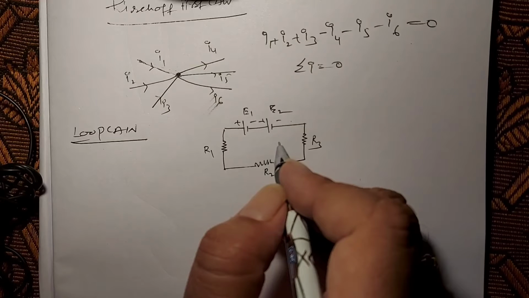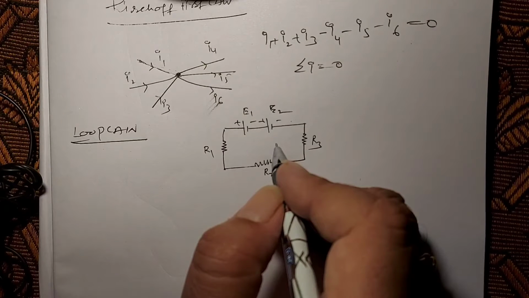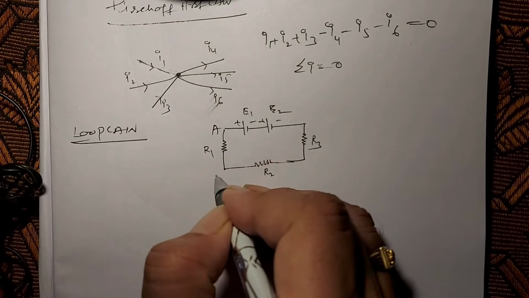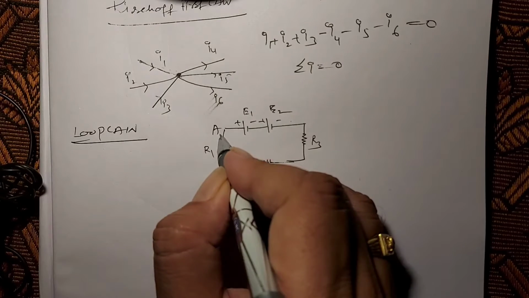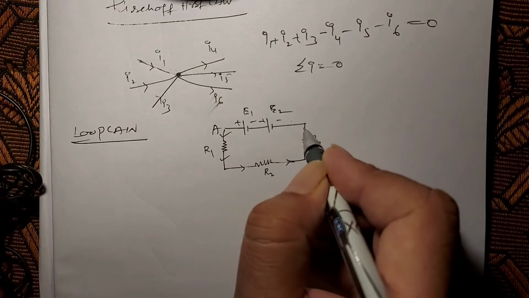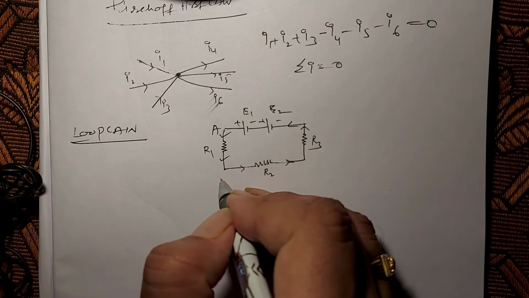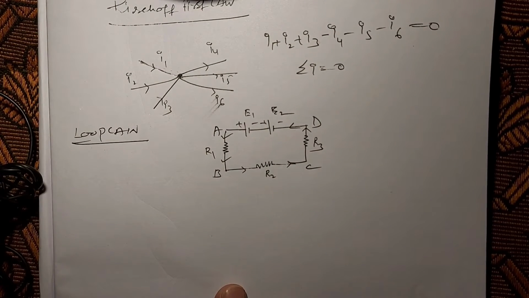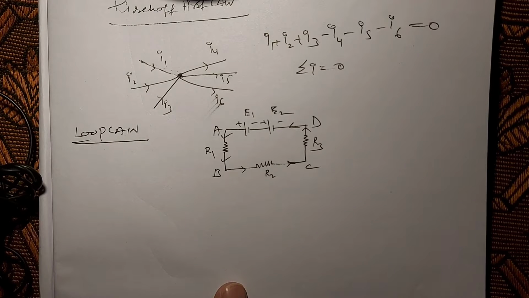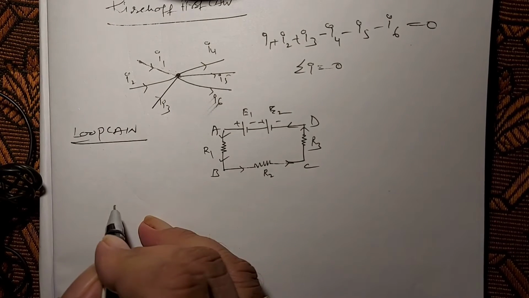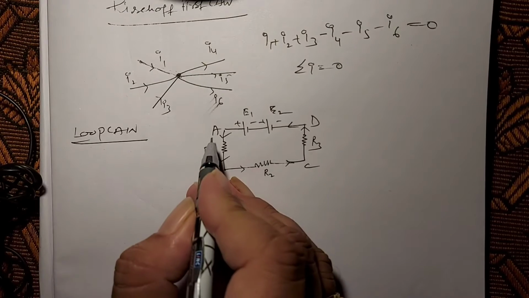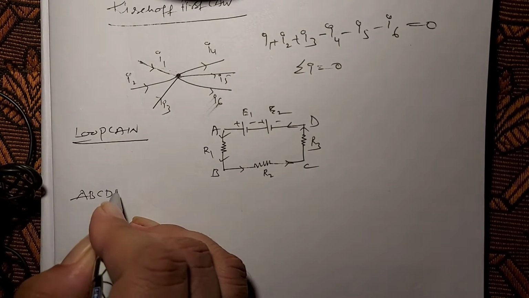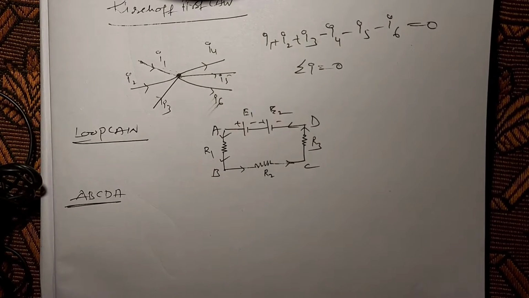Now the current is flowing in this circuit in anti-clockwise direction. Let us name the circuit A, B, C, D. So the name of this closed circuit is A, B, C, D, A. This is our direction.